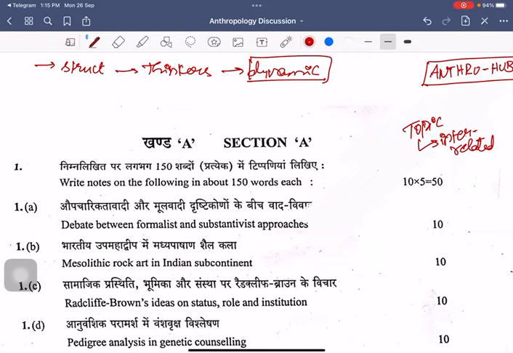Now let's start off with the question. The first question is the debate between formalist and substantivist approach. It is a very simple question, in the sense that it is one of the most straightforward and expected questions from economic anthropology of chapter 3.